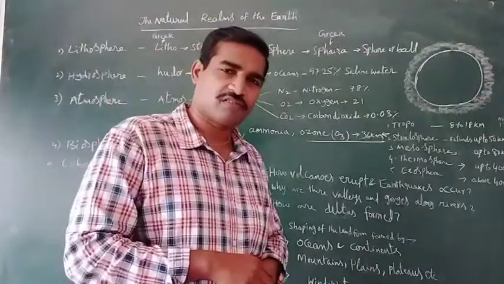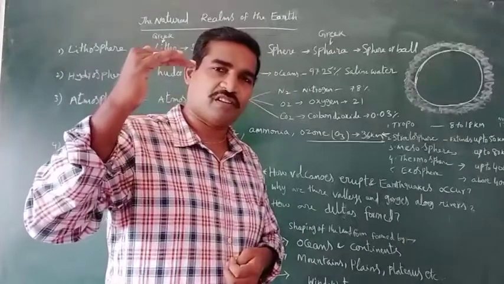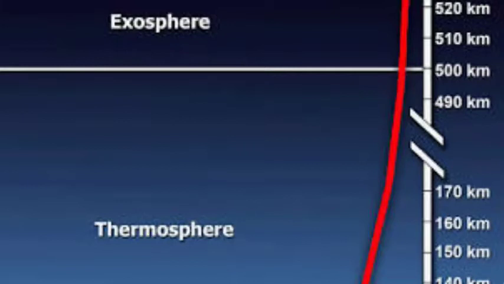Exosphere means what? We don't have much knowledge about the exosphere because it is at a long distance, nearly above 400 kilometers from the earth.